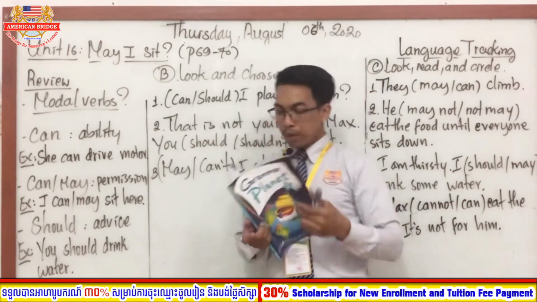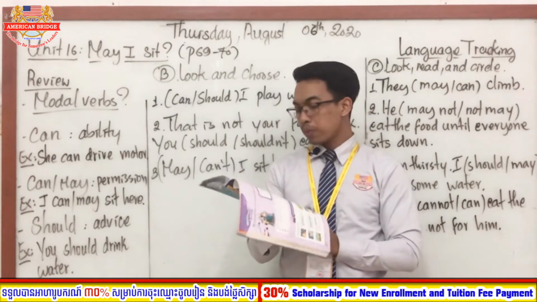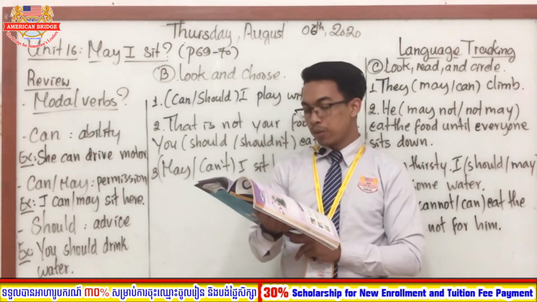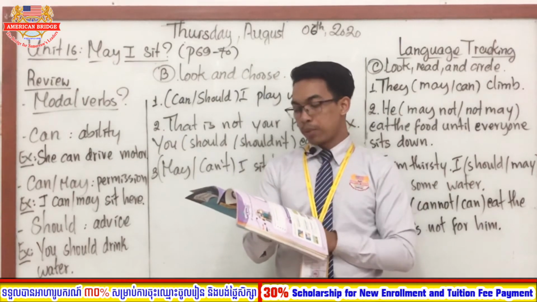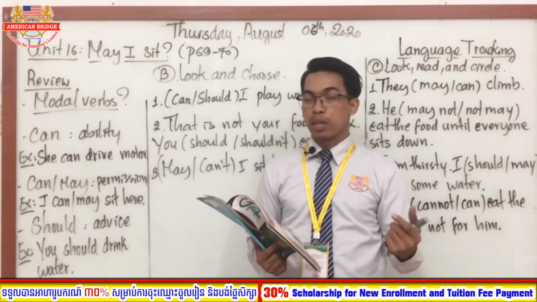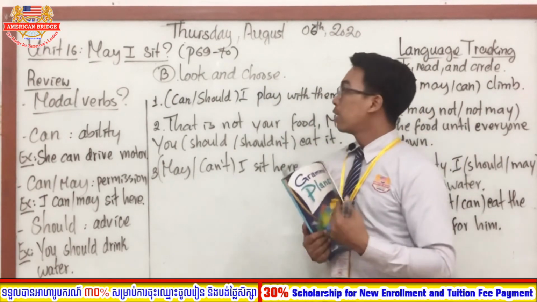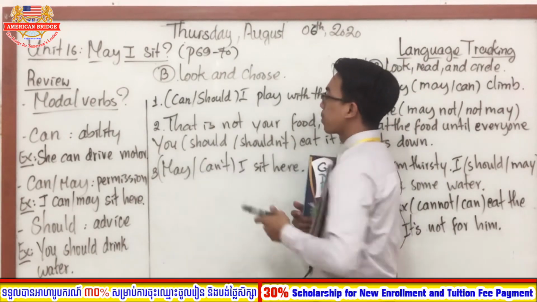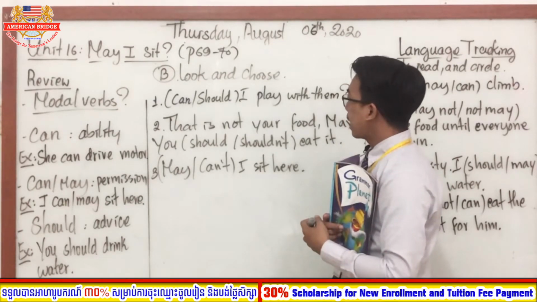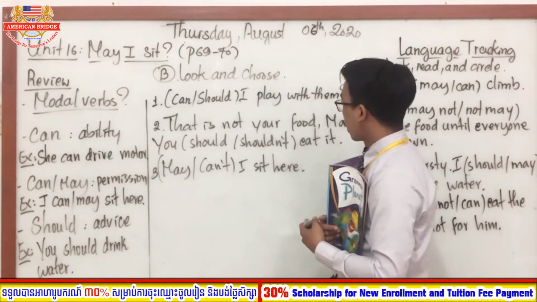Good. So everyone, when you open the book on page 69, you will see section B. In section B, we are going to look and choose. You have to look at the picture, and after that choose the correct answer. In the sentence, we have to circle the correct answer. Very good, students. Now let's focus on the sentences together. The first one is can, and the second one is should. So, can I play with them? And another one, should I play with them?